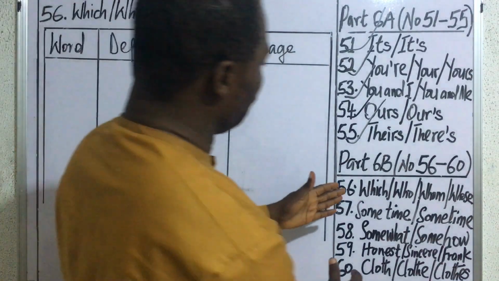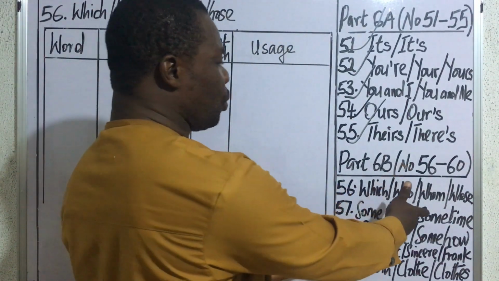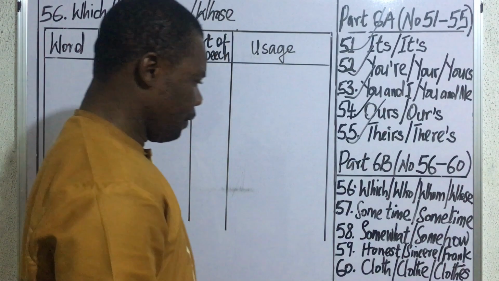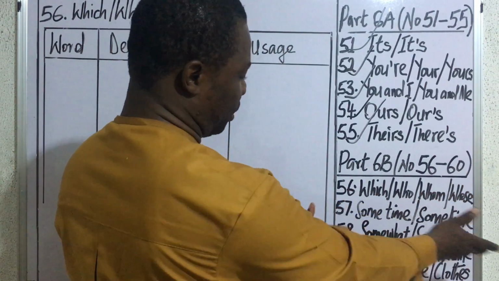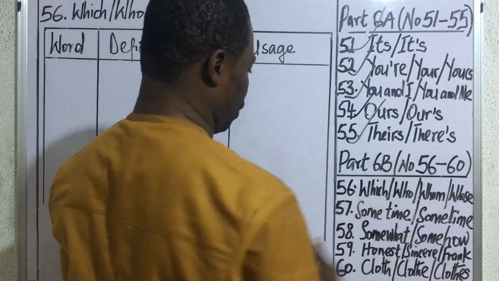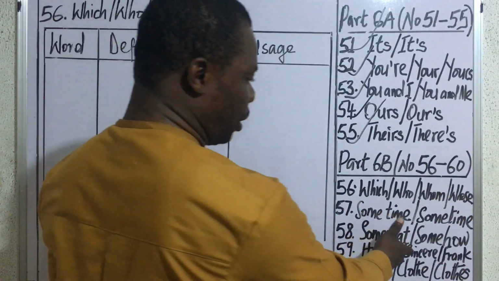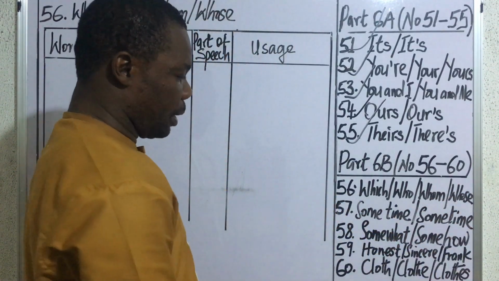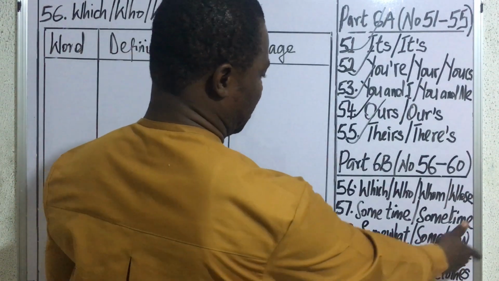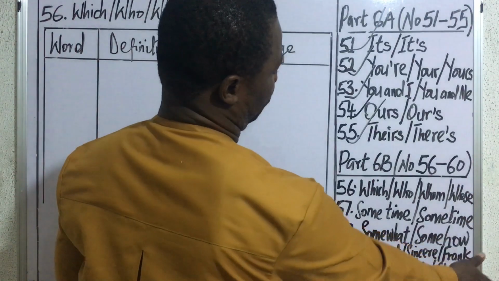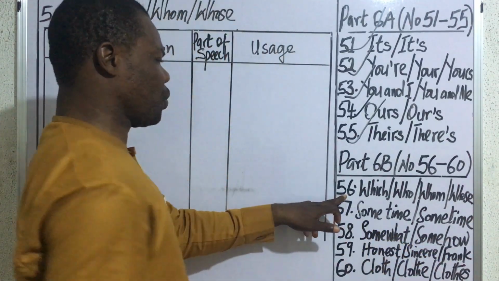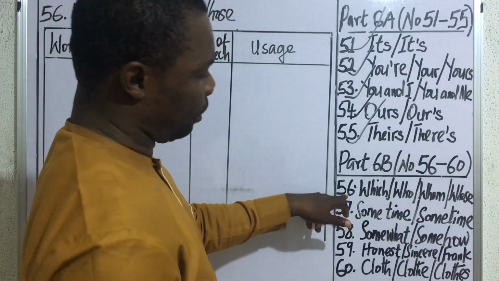For word number 56, we have which/who/whom/whose. 57, sometime: sometime separated and sometime joined together. Then we have somewhat and somehow. Then we have honest, sincere/frank. And then we have cloth, clothes, and clothes. So let's take on the first one in this video.